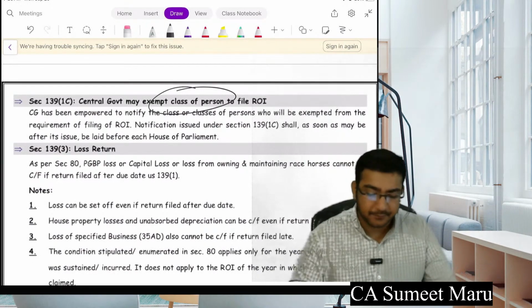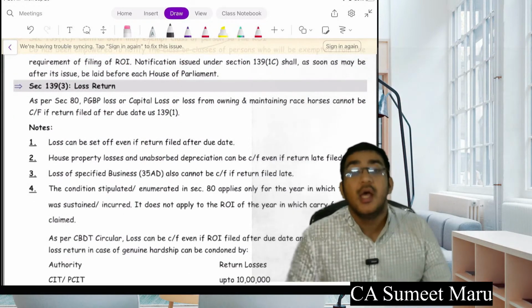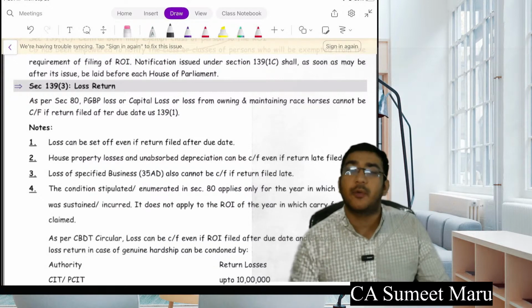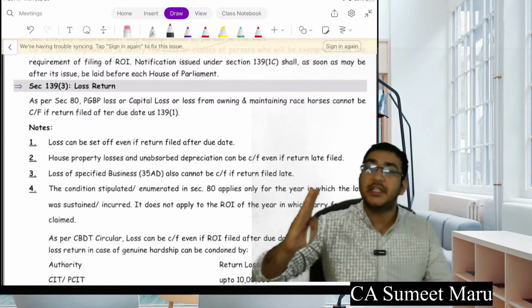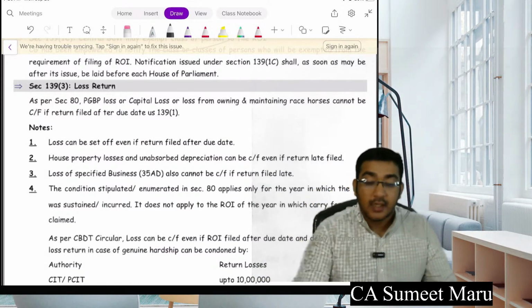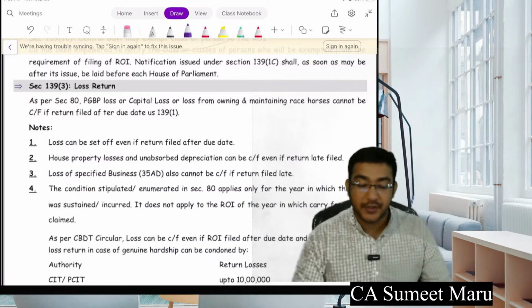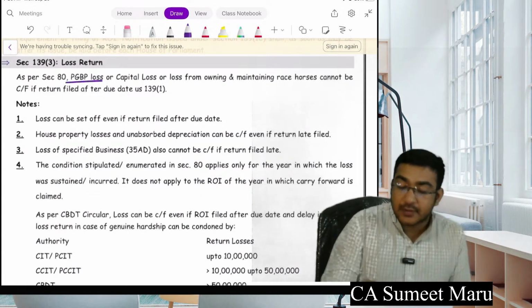No provision yet. Next, loss return. We have learned this in set off and carry forward itself. Other than house property loss, unabsorbed loss and unabsorbed depreciation, if you want to carry forward your loss, your return should be filed within the due date. Then and then only you can carry forward your loss. So see, under section 80, pay attention now.